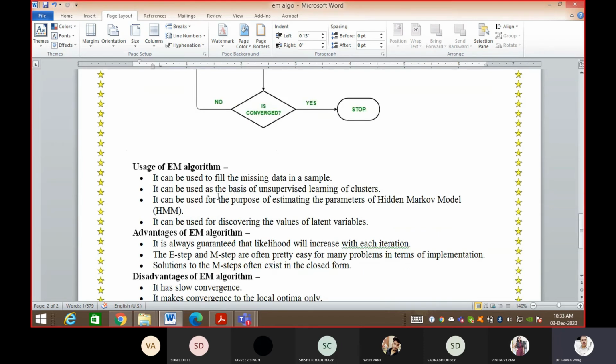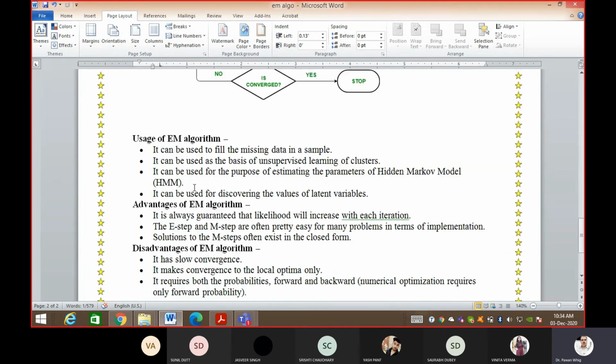So now, the uses of the EM algorithm, where it is used. It can be used to fill the missing data in a sample. It can be used as the basis of unsupervised learning of clusters. It can be used for estimating the parameters of hidden Markov models, and it can be used for discovering the values of latent variables. You just have to learn these uses.